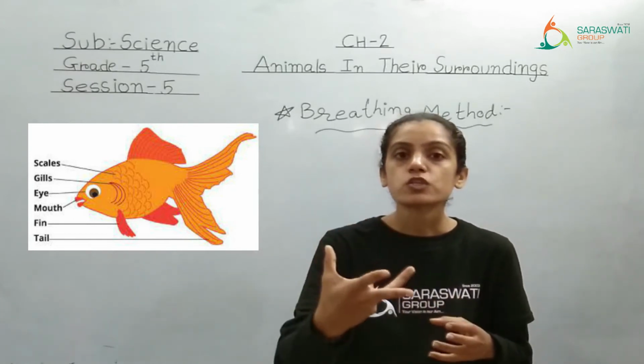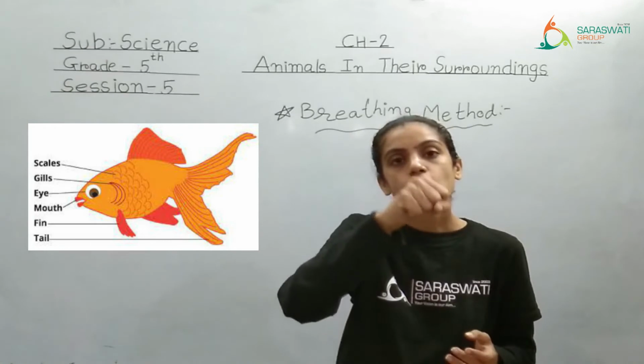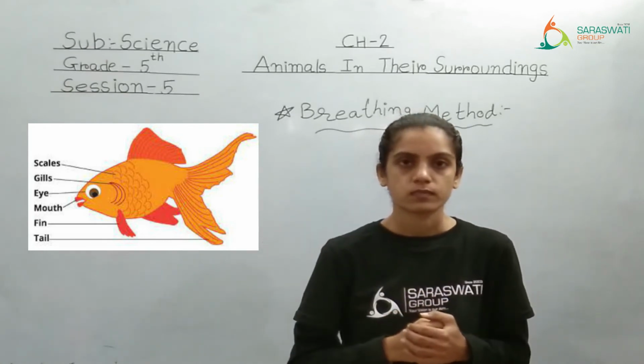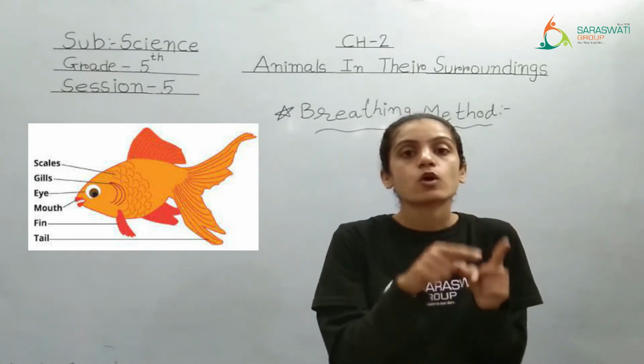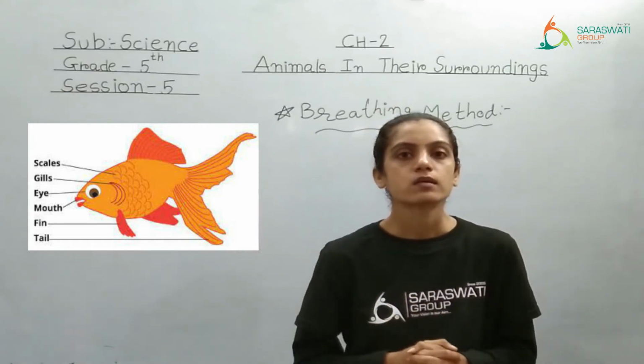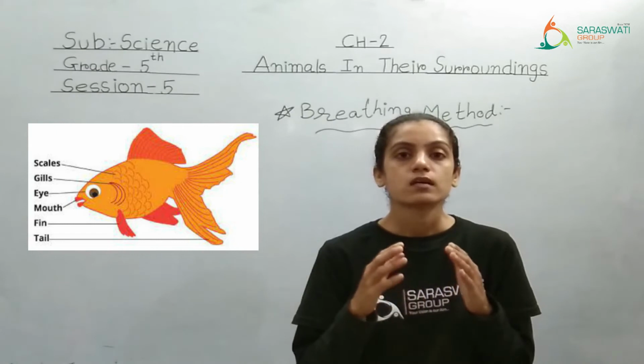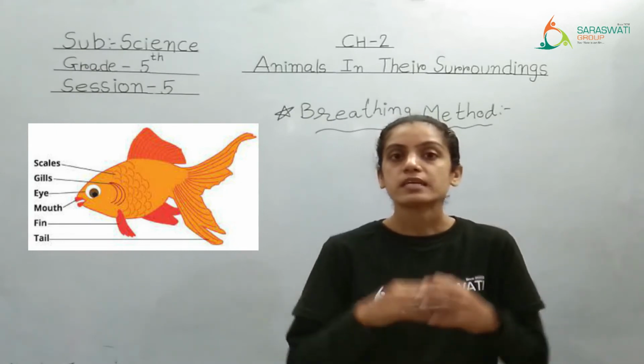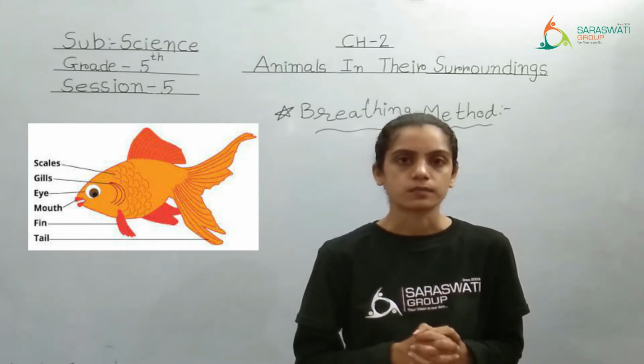What is the main function of a gill? To take the oxygen from that water and then to pass that oxygen to the entire body. So that is their breathing method.